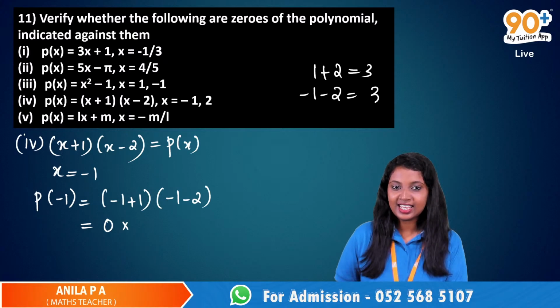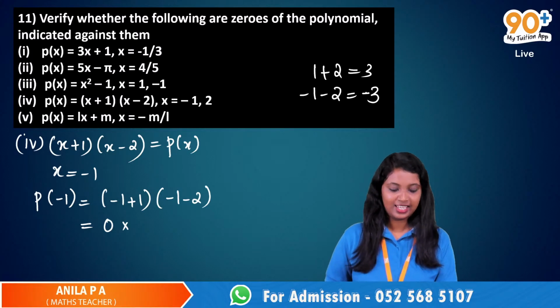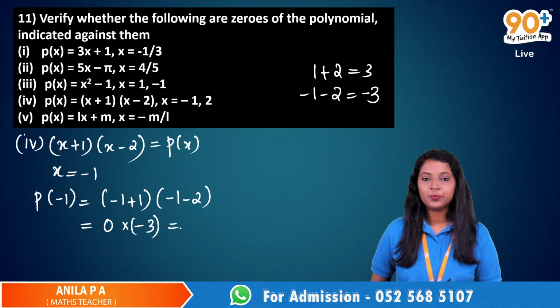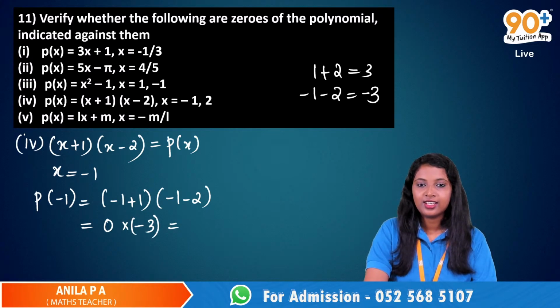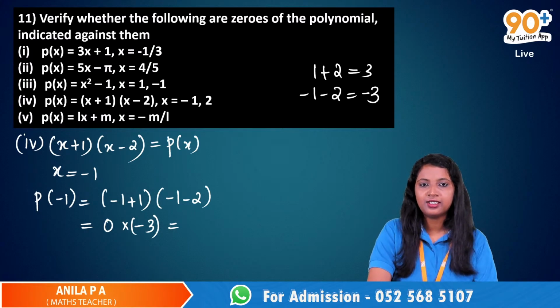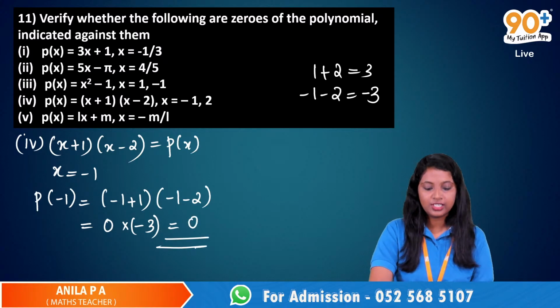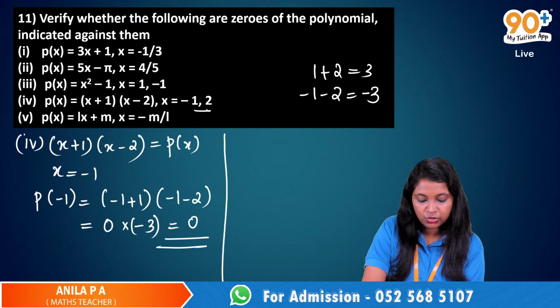Minus 3. Yes, 0 into negative 3. 0 into any number is 0. Very good. So P of minus 1 is 0. Now let's find P of 2.